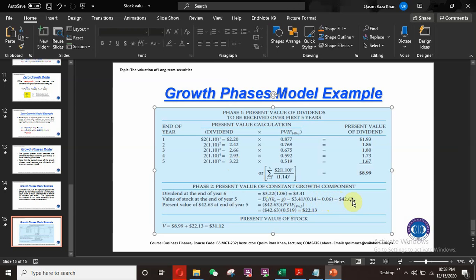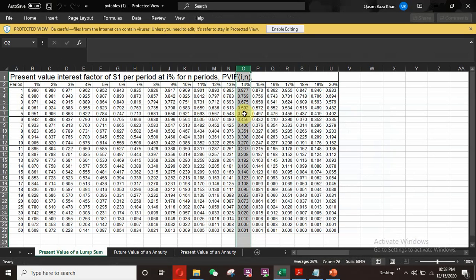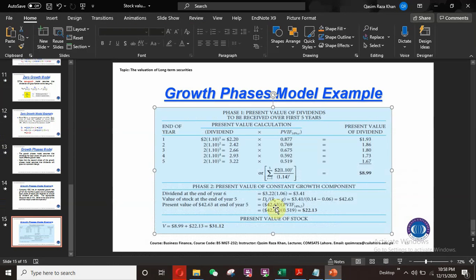Then I multiply this value with the present value factor. The present value factor at 14% for 6 years is 0.519. When I multiply by this, I will get 22.13. So this is the present value of the stock at the end of 6 years.